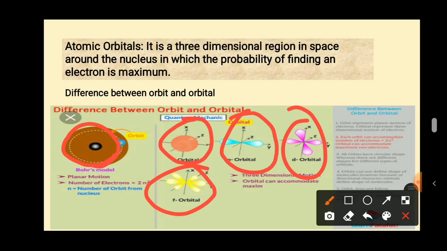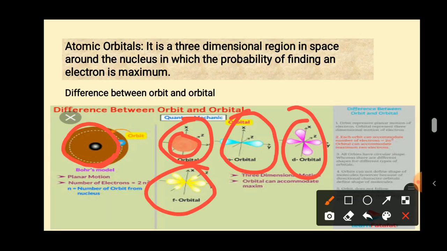But in the case of an s orbital, it is in a spherical shape, but in the p orbital, d orbital and f orbital, they have directional characteristics along the x-axis, y-axis and z-axis. Okay, an orbit can accommodate a maximum of 2n square electrons, where n is the order of the orbit from the nucleus.